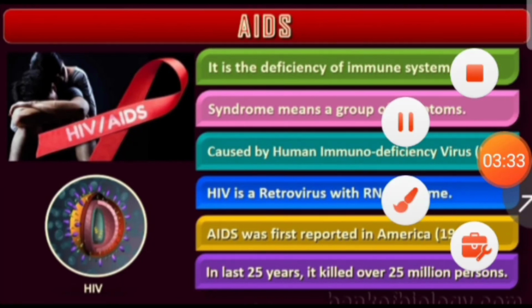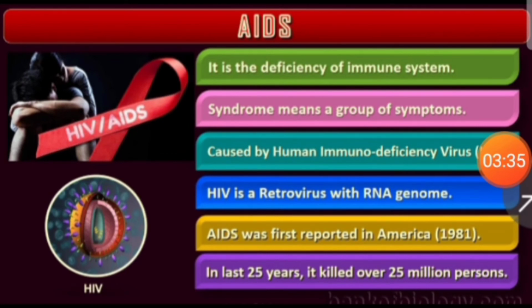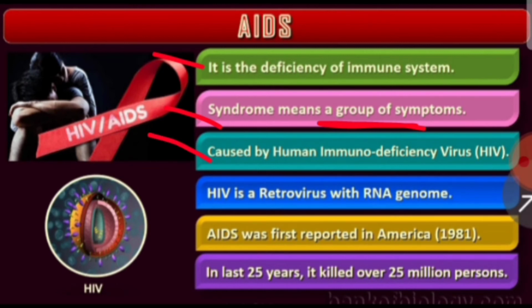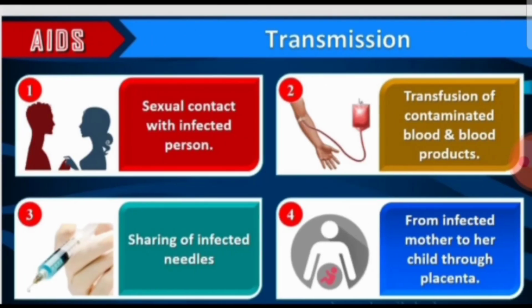Now come to AIDS. It is caused by the HIV virus, the human immunodeficiency virus. It is responsible for the deficiency of the immune system in the patient. It's a syndrome, meaning a group of symptoms, so many different kinds of symptoms arise in the infected person. And remember, HIV is a retrovirus, which means RNA is the genetic material. The first AIDS case was reported in America in 1981. In the last 25 years, around 25 million persons have lost their lives because of this dangerous disease.